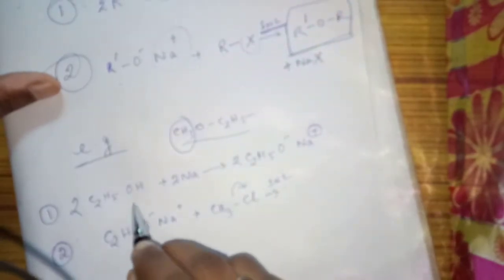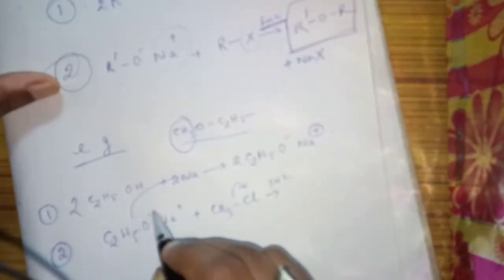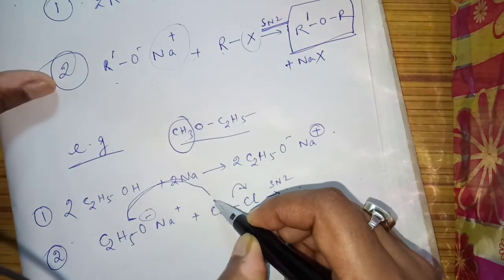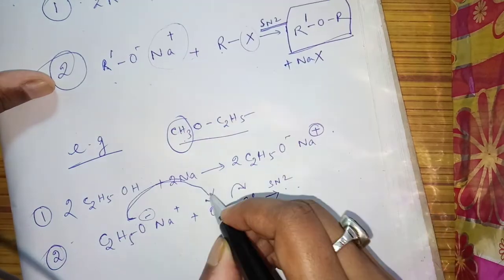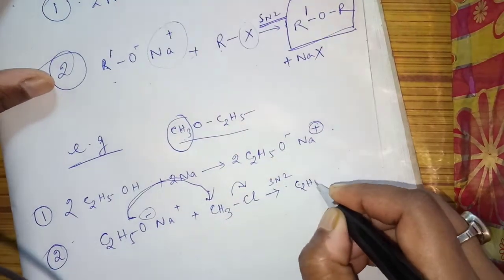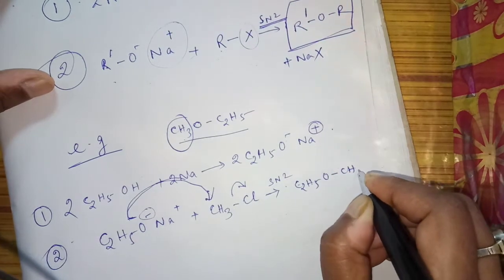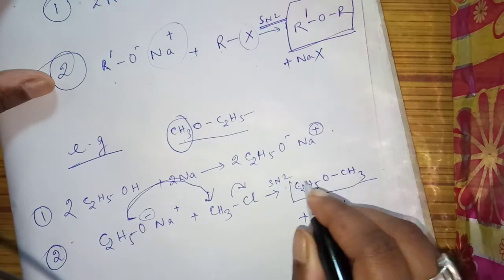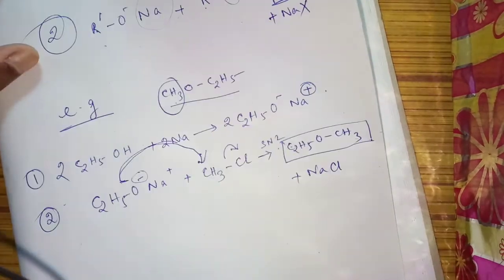This O⁻ will attack this one, SN2 mechanism. So the product will be C2H5OCH3, and NaCl is the byproduct. So this is our ether which we can get by this method.